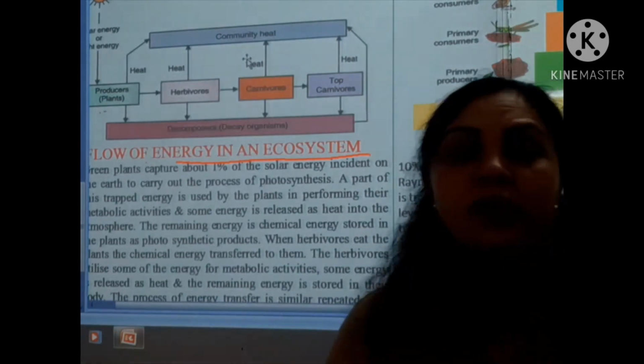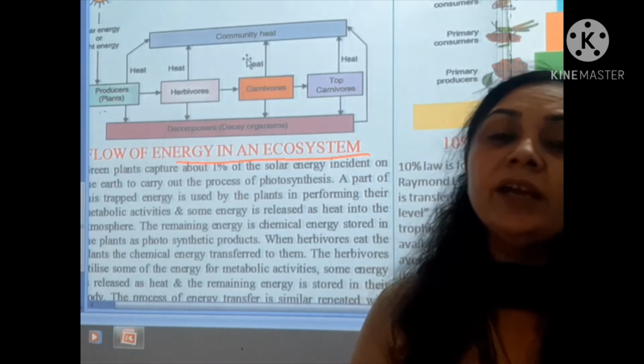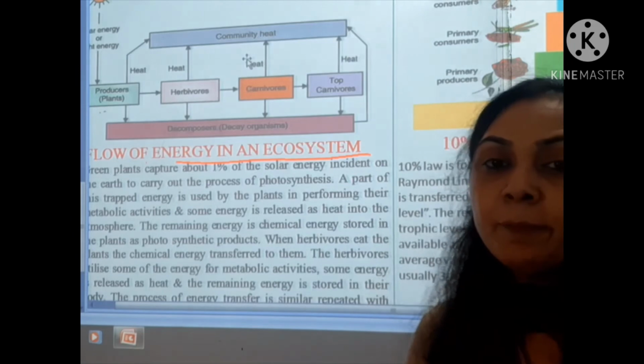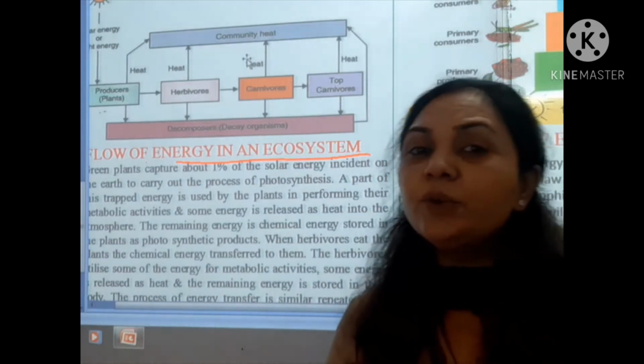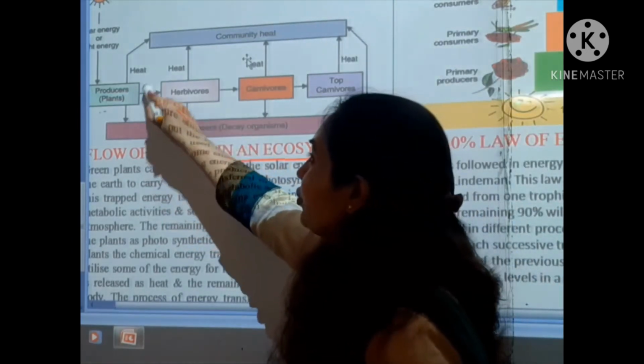But when the herbivores eat the producers or the plants, the light energy will change into chemical energy, and finally it will come into the next trophic level.